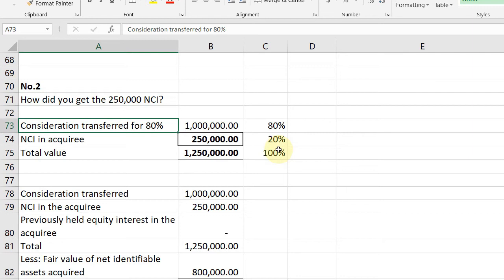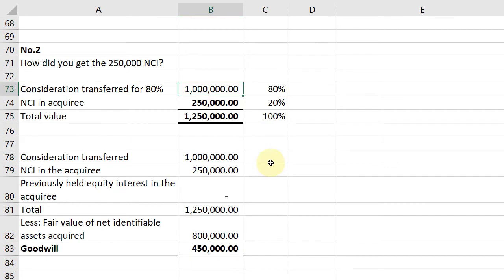Wala lang, para alam niyo lang na there are certain problems na hindi sinasabi sa iyo na the transferred amount is for the percentage na bibilhin niya. Kasi minsan, dire-diretso ka, hindi mo alam 80% lang pala or 20% lang. So, for the 70% lang yung amount na yon. So, you have to be careful. Okay? So, 1 million siya dahil siya 80%. Okay? Kunwari, hindi mo alam na 250,000 ang NCI.